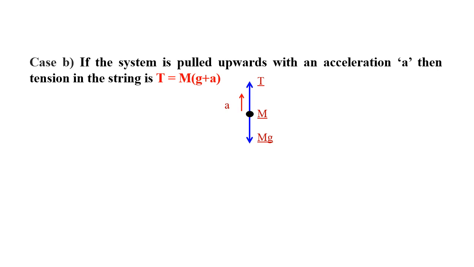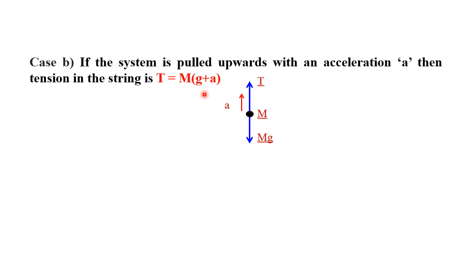If you observe carefully, there are now three forces. What is the first force? The tension in the string, which is towards the rigid support. Second is the weight of the block, mg, which acts vertically downward. And third is the net force on the system, acting in the upward direction as the system is moved upward with an acceleration a. So we can write the FBD equation as T is equal to m into g plus a. Why g plus a? Because the system is moved vertically upward.